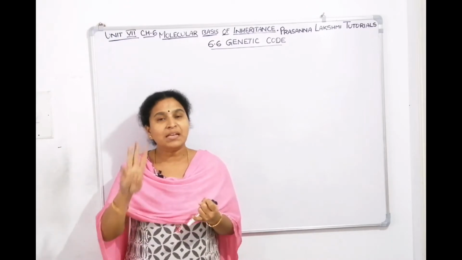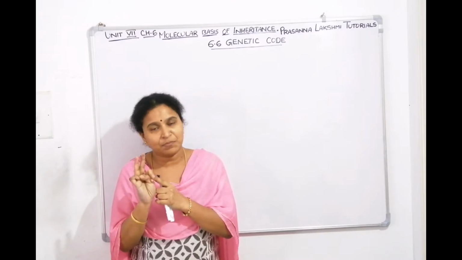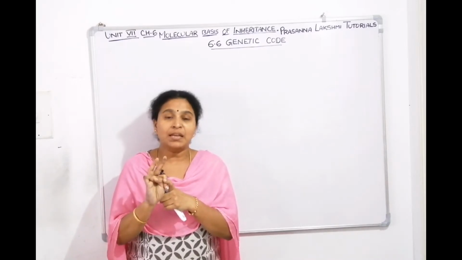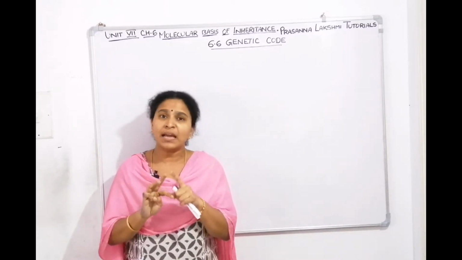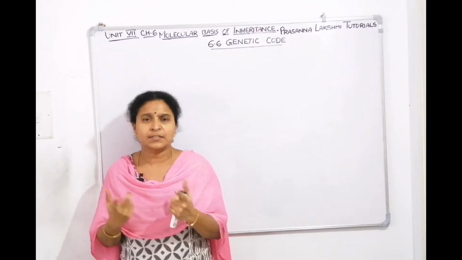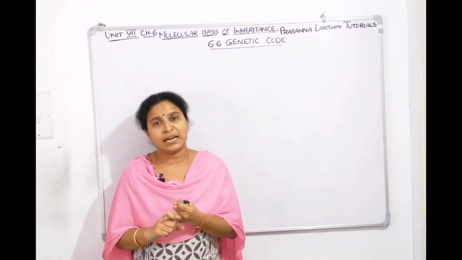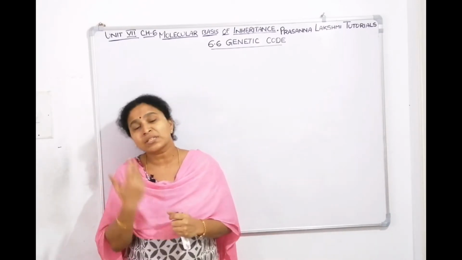Replication, the three main steps of the central dogma of molecular biology. First one is replication, making DNA, copying the DNA. The second one is transcription. From DNA, making RNA is called transcription. So both replication and transcription involve nucleic acids. DNA to DNA is called autocatalysis, DNA to RNA is called heterocatalysis. But from one nucleic acid, you are making another nucleic acid, so the process is similar.